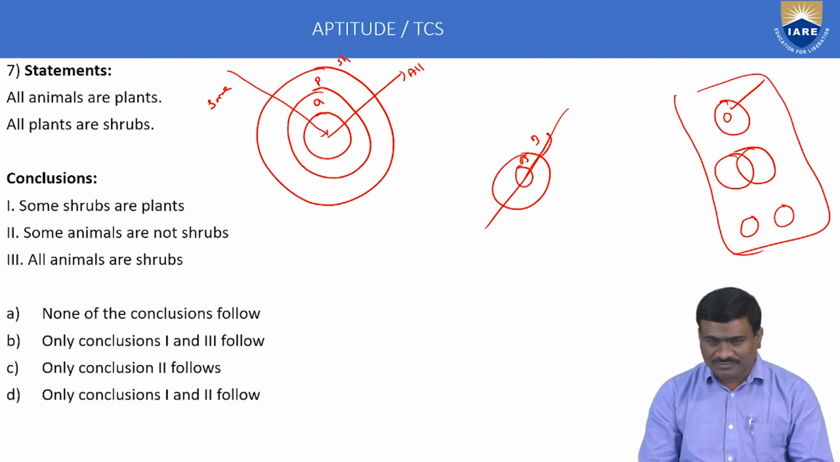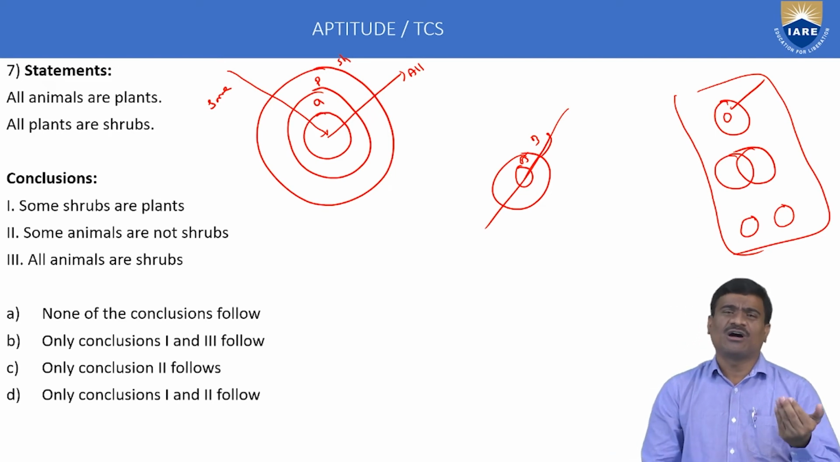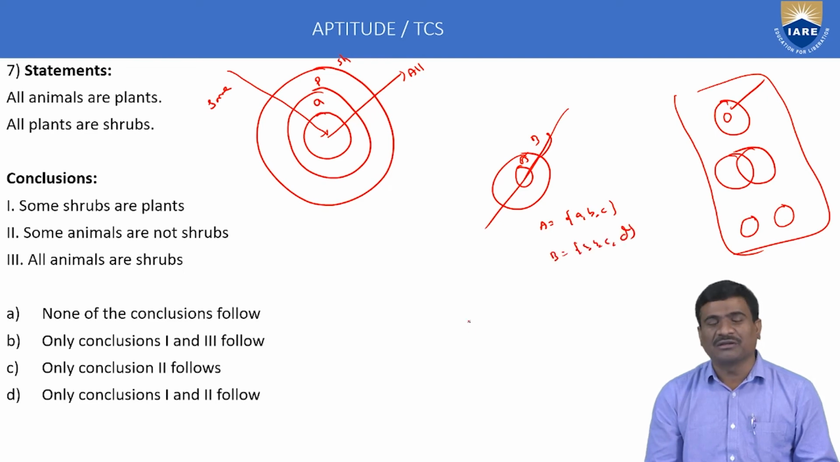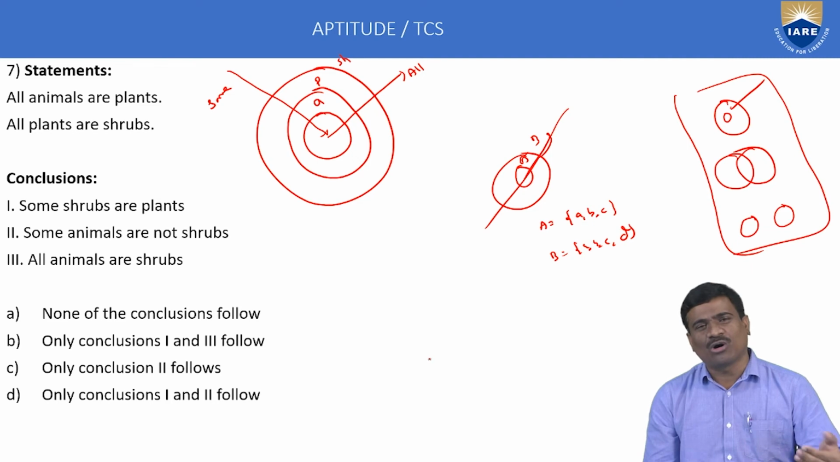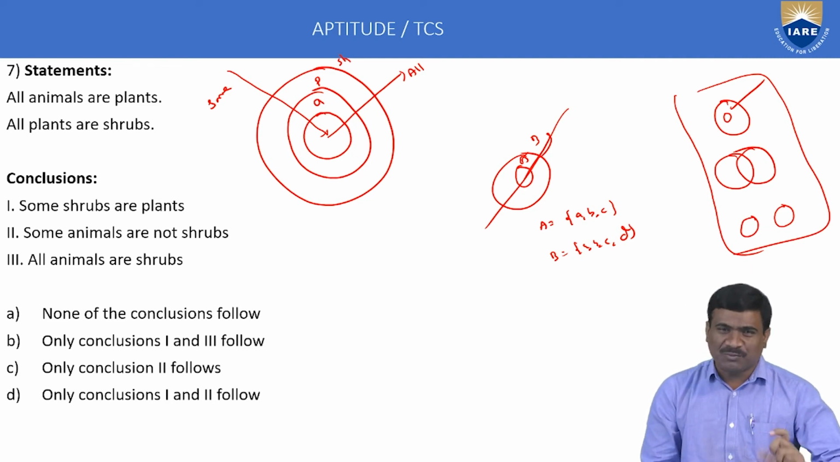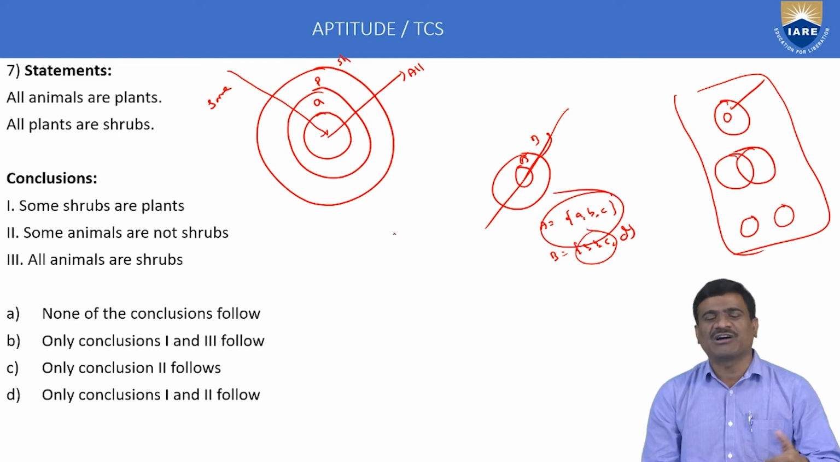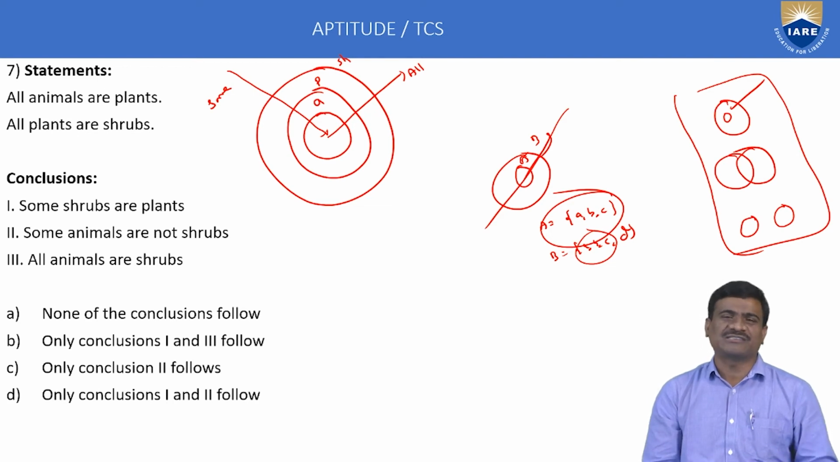Either Venn diagram concept or set relation concept. Suppose by using set relation concept, consider set A as A, B, C, then set B as A, B, C, D. All A are B: all set A elements belong to set B elements. Next, the B to A relation: A, B, C are common. One element common is nothing but the some relation. A to B all correct, B to A some correct.